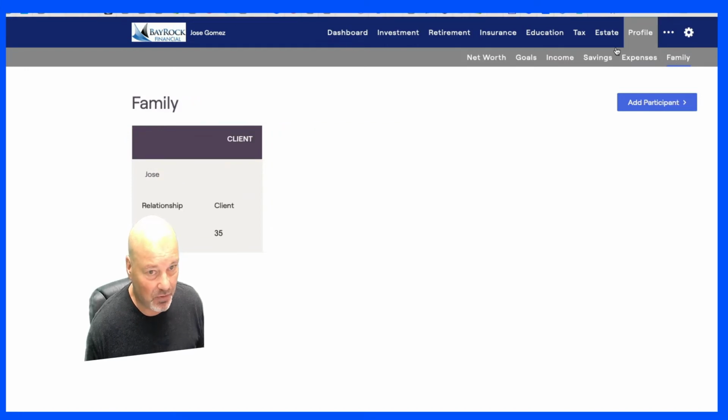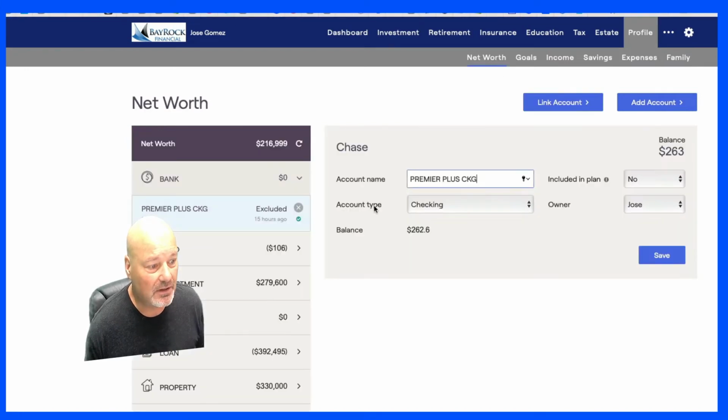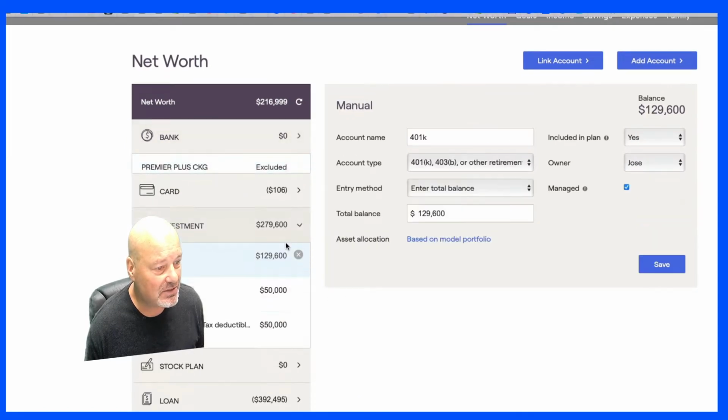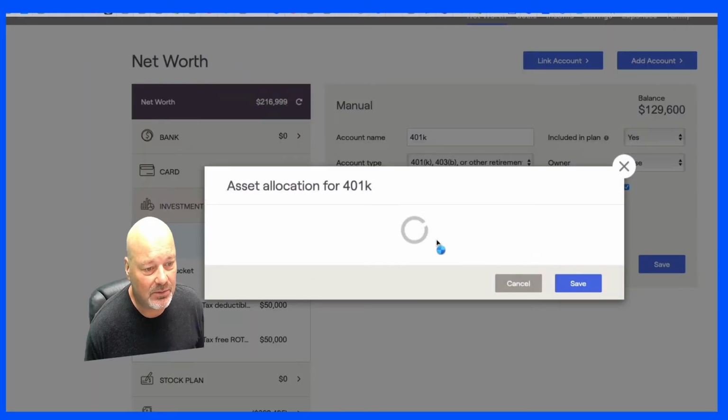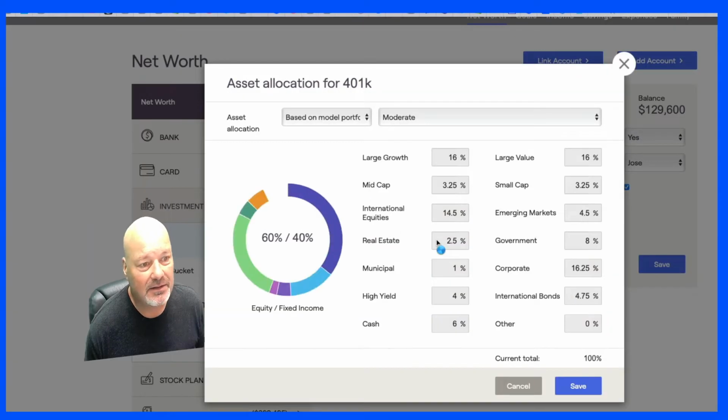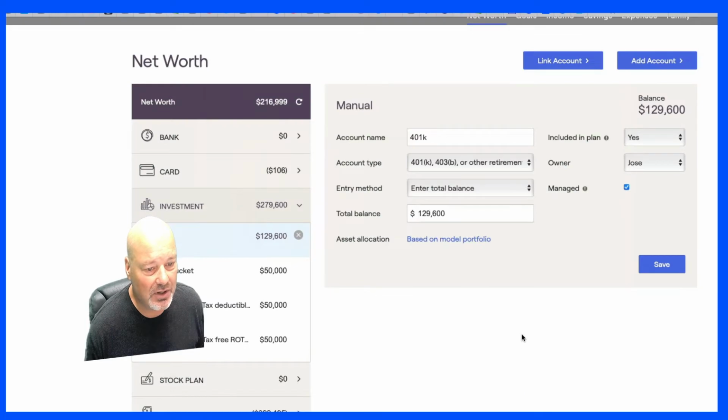Now I'm going to jump over to your accounts, investments. So you've got the big blue bucket, brown bucket, small gold bucket, good enough. 401k, let's see what we got here. You've got moderate, that should work.